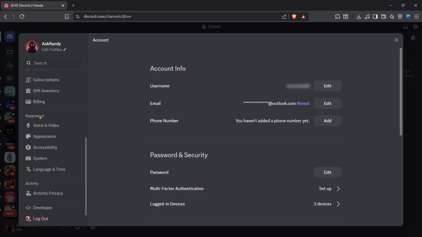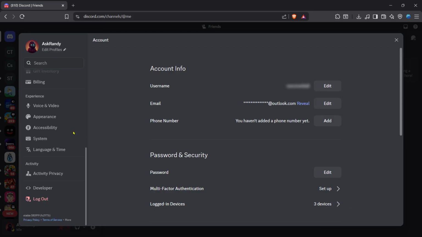After opening User Settings, go to Experience. This section includes features that affect how Discord feels and behaves while you're using it. Depending on your version of Discord, the menu layout may look slightly different, but the label should still be easy to spot. Next, click on Voice and Video.